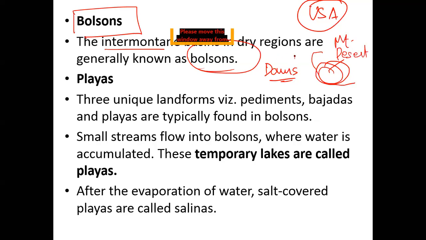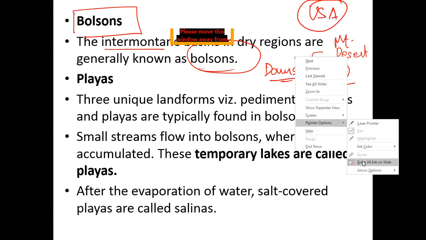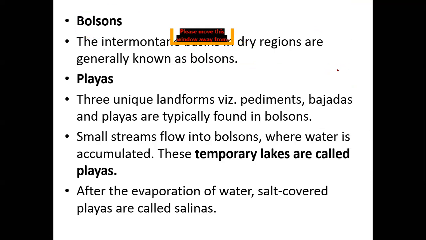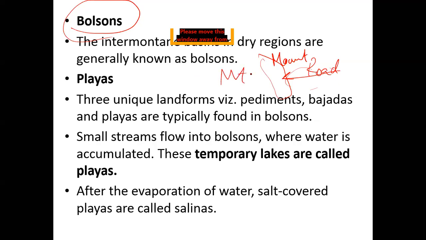If you have seen Hollywood movies or even in some Bollywood movies also, whenever the man travels towards Los Angeles or towards Hollywood or towards California, California is the district, Los Angeles is the city. So whenever you travel towards Los Angeles by road, you will find continuous stretch of desert. And that continuous stretch of desert is also accompanied by mountain system. So you will find this bolson, which is the type of character in the USA or the areas which are having mountains and deserts together. You'll find them there.